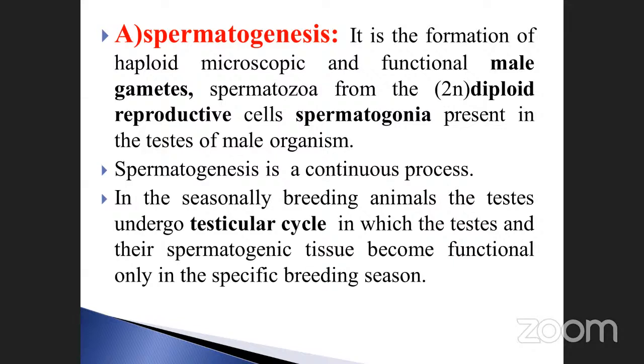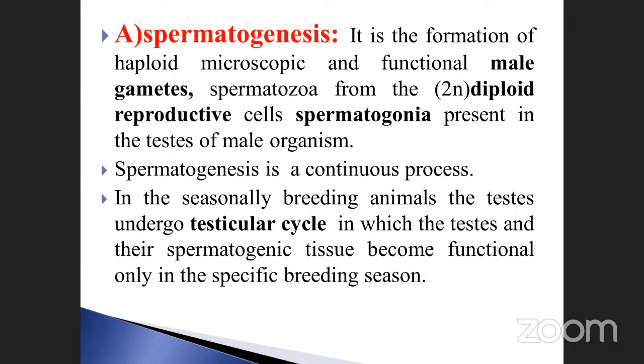Listen here, this is very, very important. The body cell contains which nature? Diploid nature. Likewise, the spermatogonia is also diploid, but it produces the haploid microscopic functional male gamete. That process is called spermatogenesis. The spermatogonia are present in the testis of the male organisms.